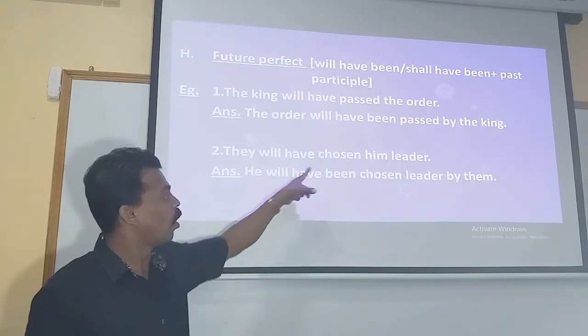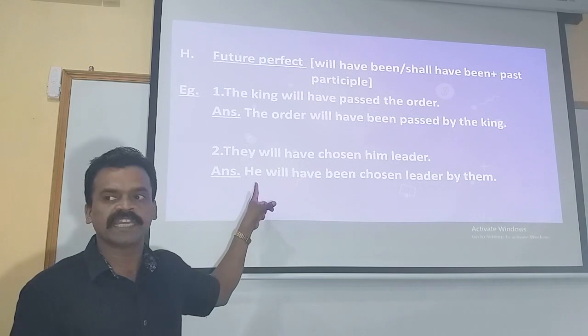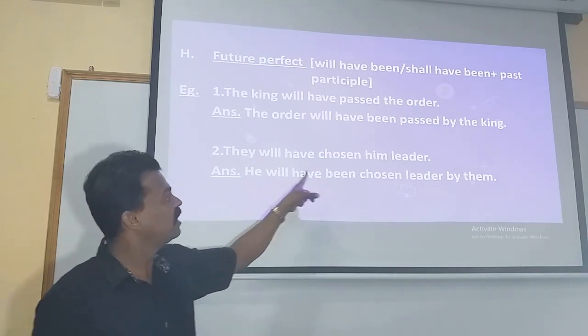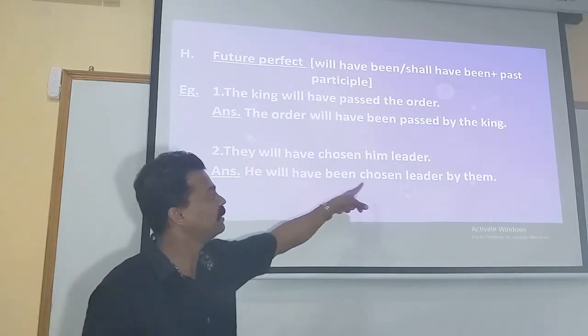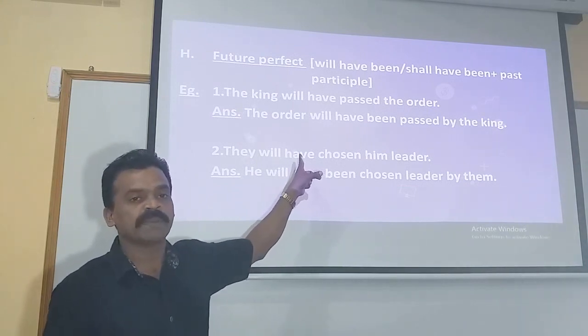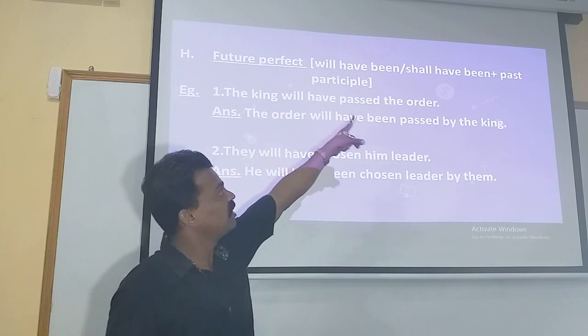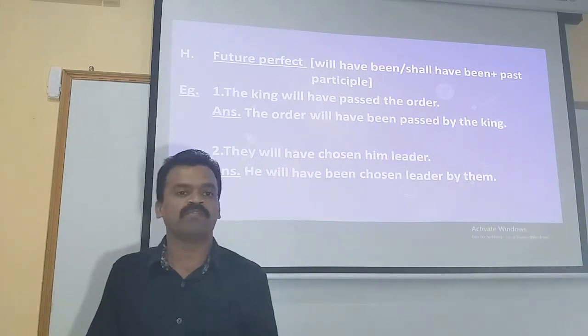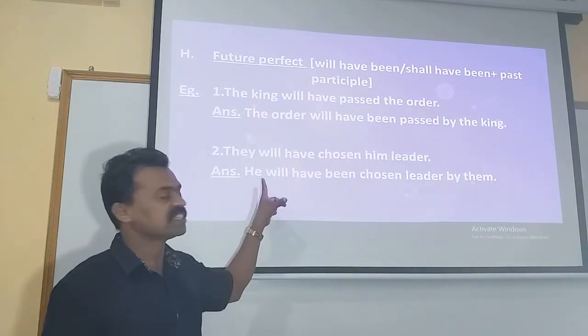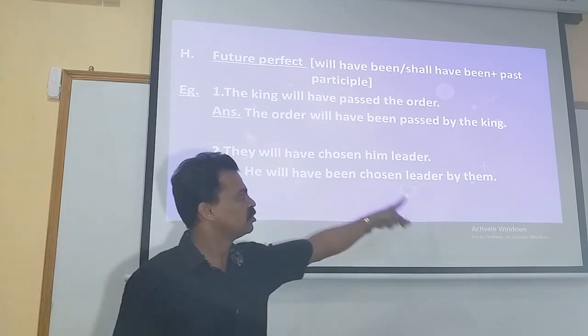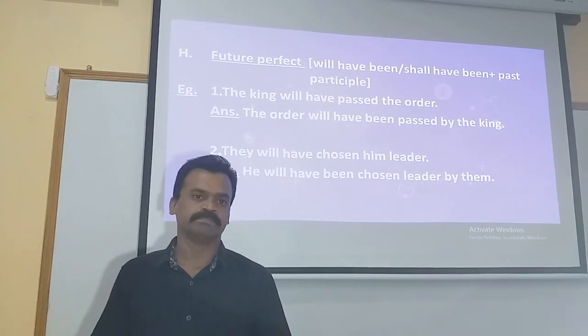The object of the active voice turns to be the subject here in the passive voice. He will have been chosen. So the given statement in the active voice is in future perfect. The rule to be applied is will have been or shall have been plus the verb in its third form. The answer will be: he will have been chosen leader by them.